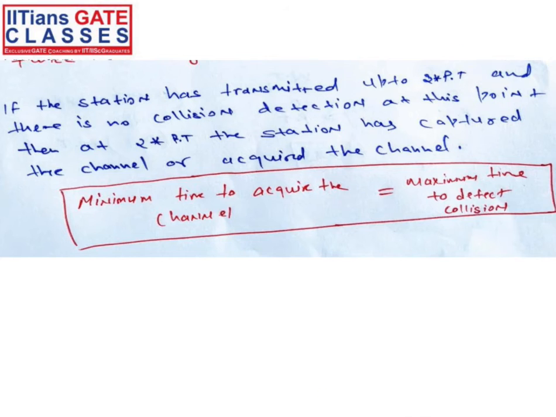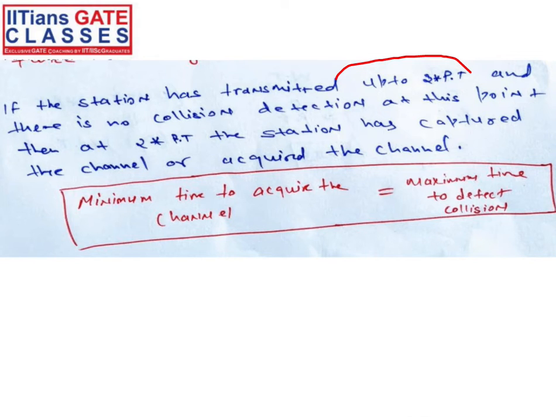See this point from this slide. If the system has transmitted up to 2 PT, each system, and no collision detection happens anywhere from any system, then we can say that at 2 into PT the station has captured the channel, because it will be busy throughout from starting point to end point.